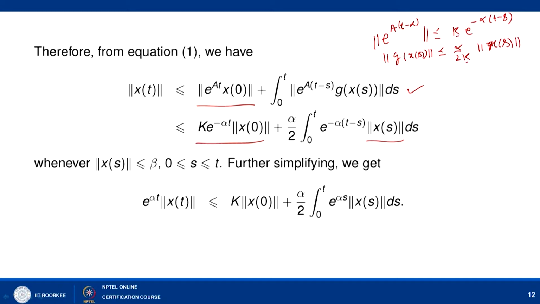So this k will be cancelled out, and you will get alpha by 2 integral 0 to t e to the power minus alpha (t minus s) norm of x(s) ds.